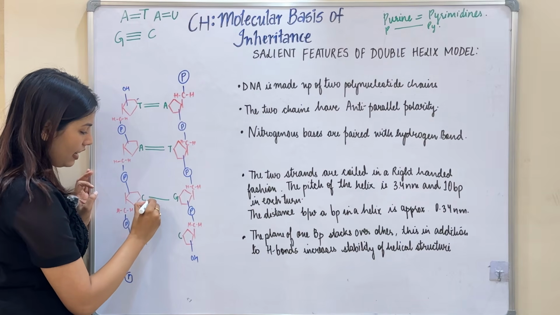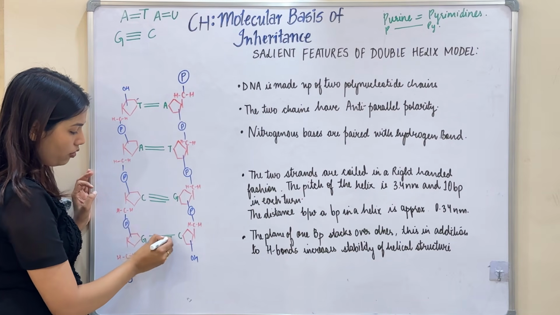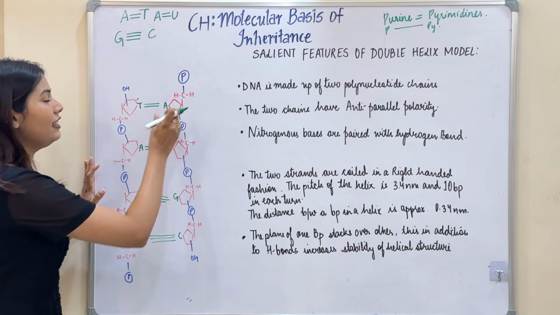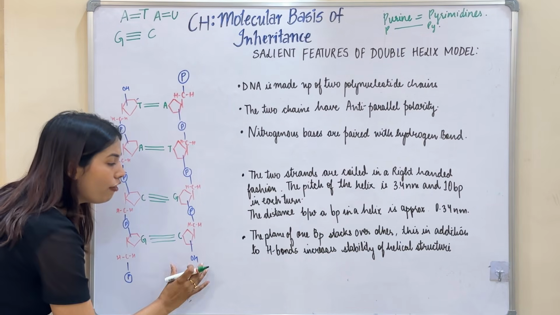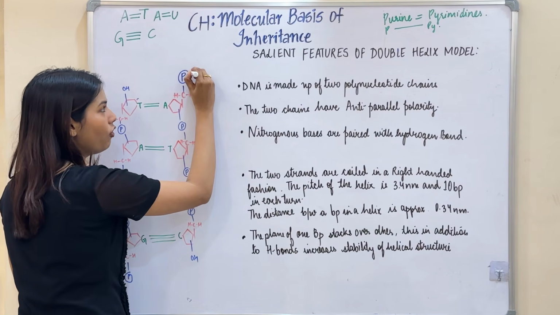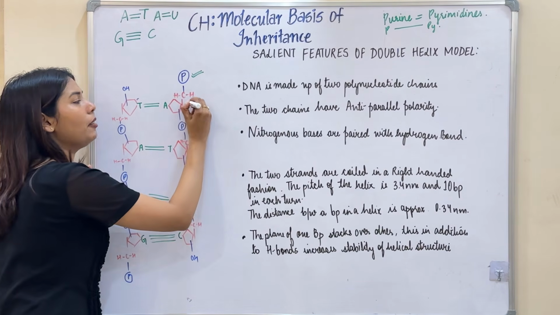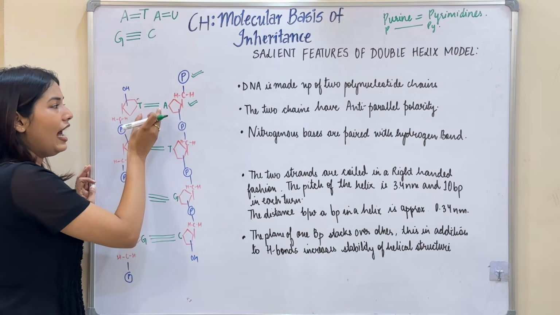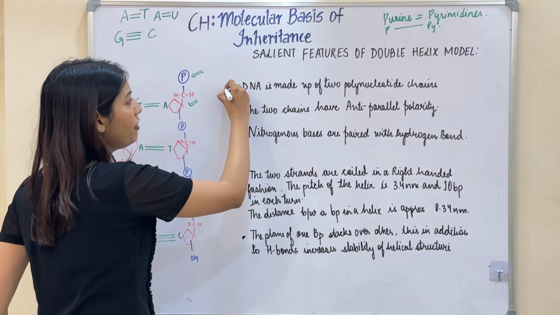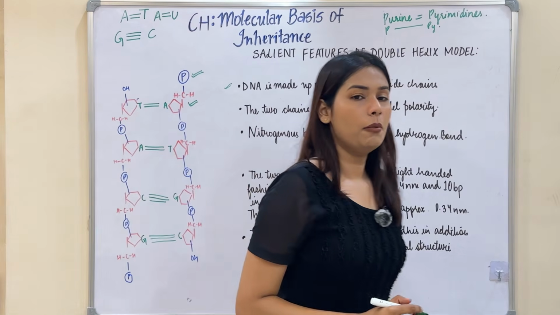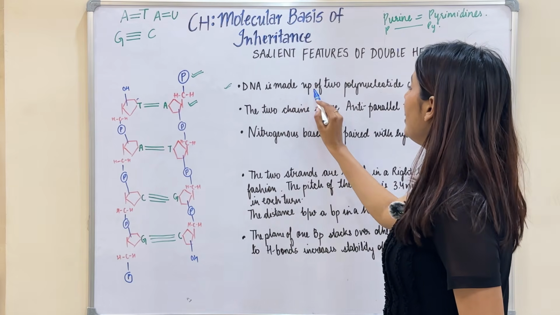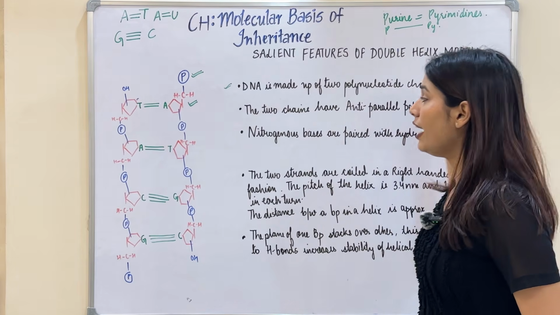Guanine and cytosine form three hydrogen bonds. And as I said, the backbone of my polynucleotide chain consists of a phosphate group and a pentose sugar, and the nitrogenous bases are projected inwards. So the first feature of this double helix model is that the DNA is made up of two polynucleotide chains.